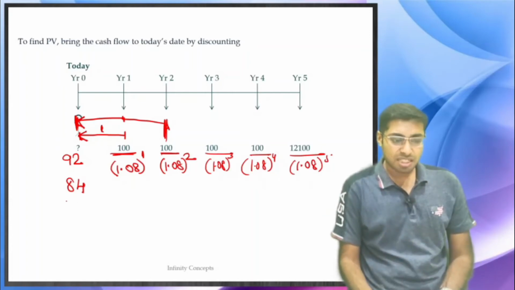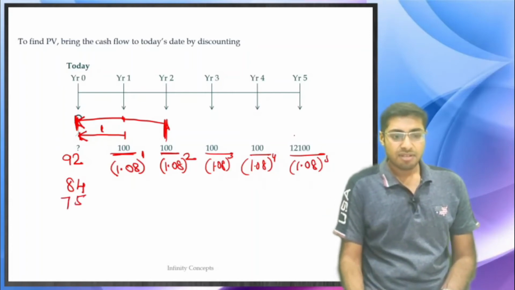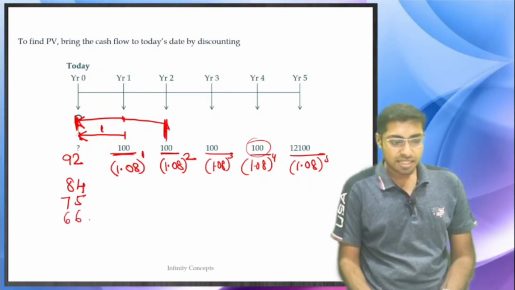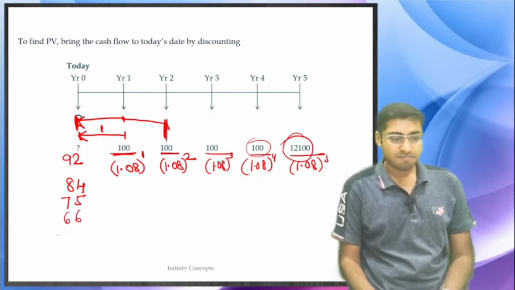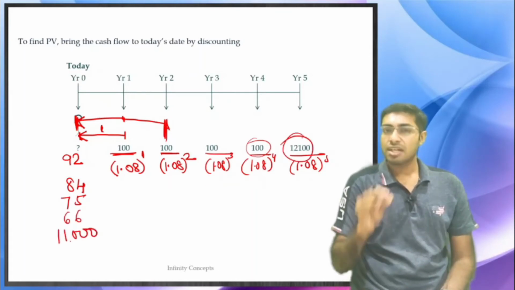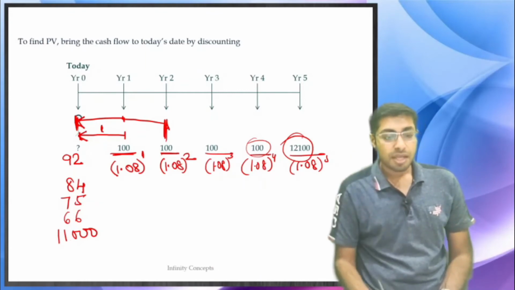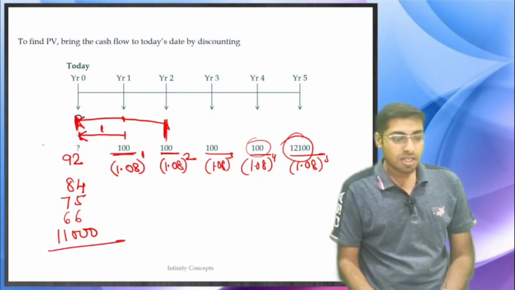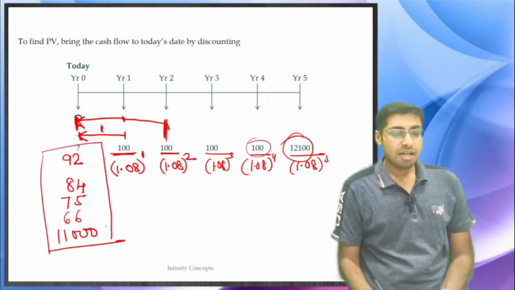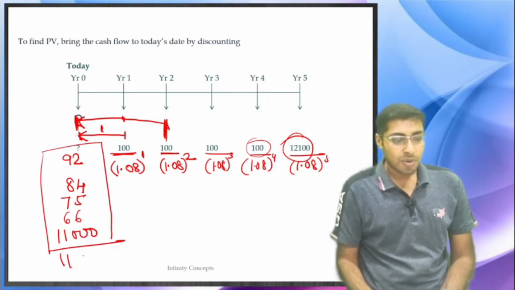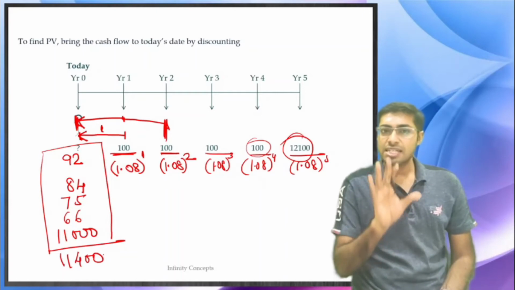Together it becomes, just as an example, 75. The value of this will be 66. And the value of this will be, just as an example, 11,000. Total in today's terms, the value will be 11,400, just as an example.